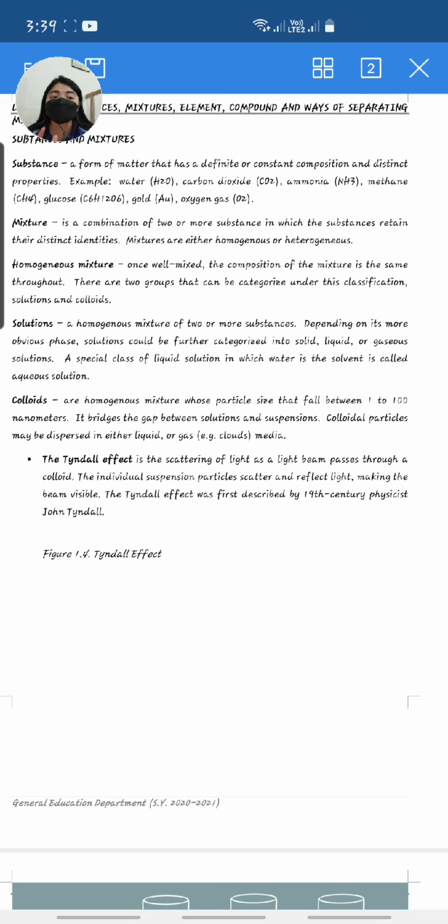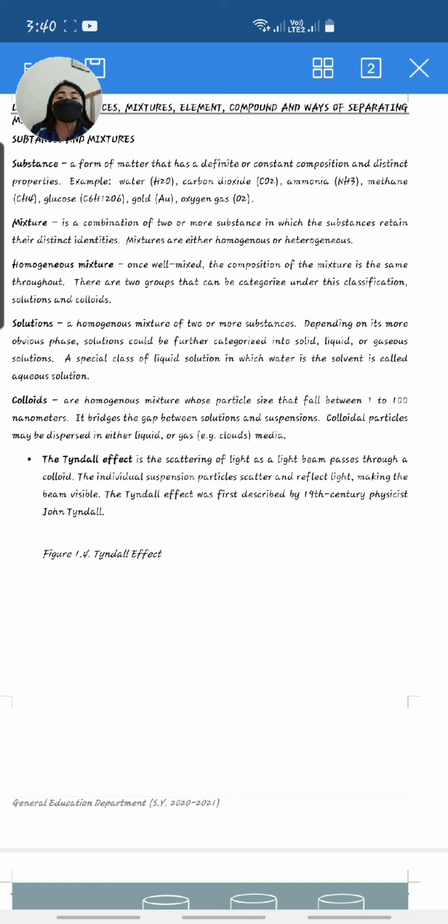If you combine smoke and fog, you can create smog, and the identities of the two substances will be retained or will be the same. Aside from smoke and fog, we also have dirt and water, which leads to mud. If you combine dirt and water, the physical appearance of the dirt and water has no changes, even though you mix it.